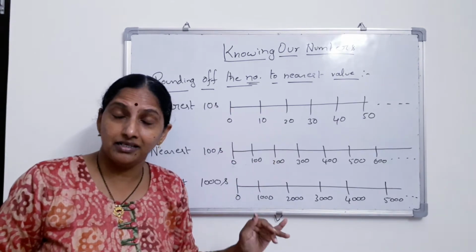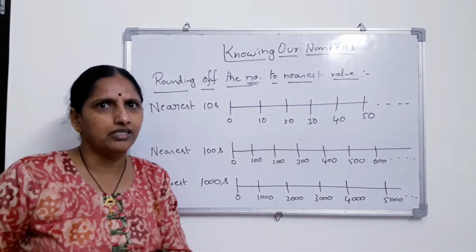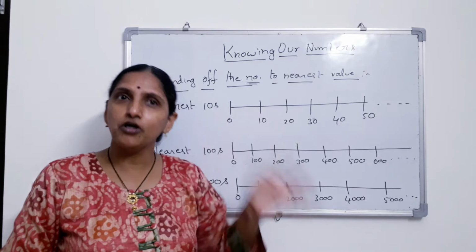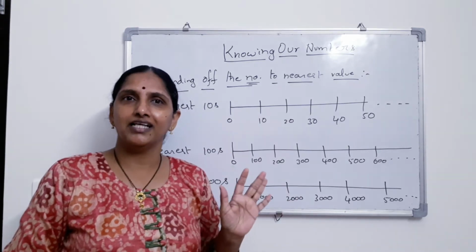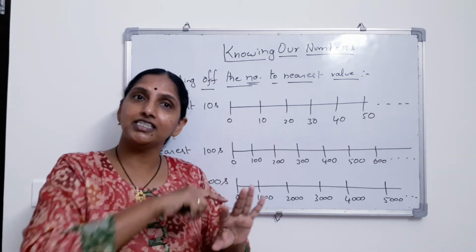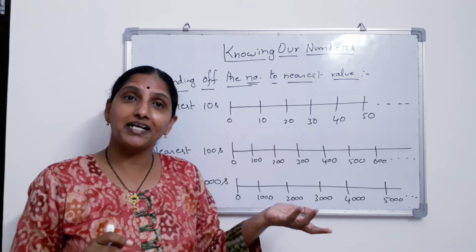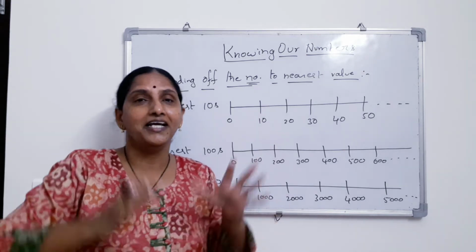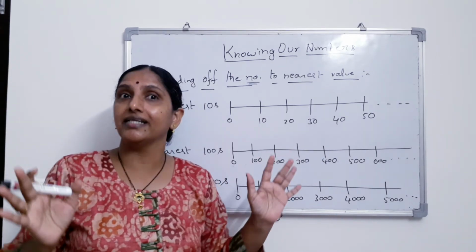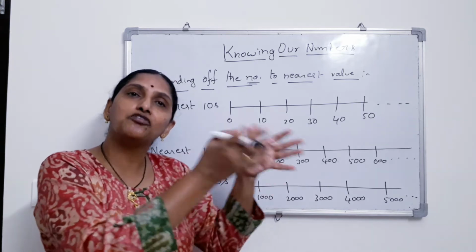Even in your earlier classes, without knowing this concept of rounding that you are going to learn now, your teachers might have taught you like that only. Like how? Skip counting by tens. 10, 20, 30, 40, 50, 60, 70. Try to recollect those lovely days when you learned rhymes, drawing, coloring, happily dancing, singing, and learning happened there as well, right? So 10s, 20s, 30s, 40s.